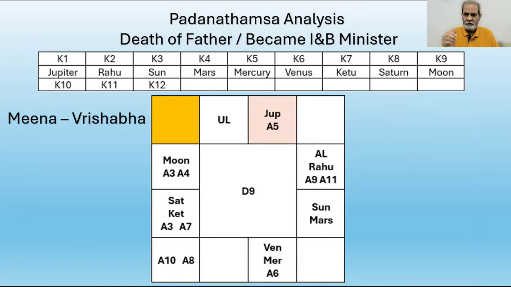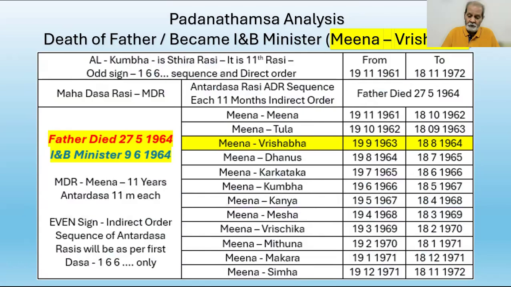The first event in Mena Mahadasha is the death of her father. Her father, Jawaharlal Nehru, passed away on 27th May 1964. This was during the Antardasha of Vrshabha in the Mahadasha of Mena, that is, from 19th September 1963 to 19th August 1964. So just 2 months before the completion of this period, that is in May, he died.